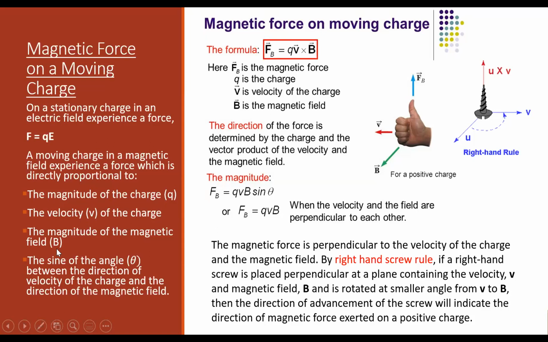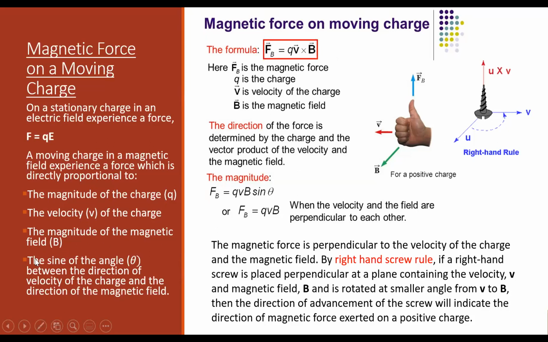Have you before used this letter B to express magnetic field? Is it new to you? Maybe it is new to you. So I don't know why they use this letter B. There is no direct relevance which I can see. So it is expressed by the letter B. Okay, so B means magnetic field.